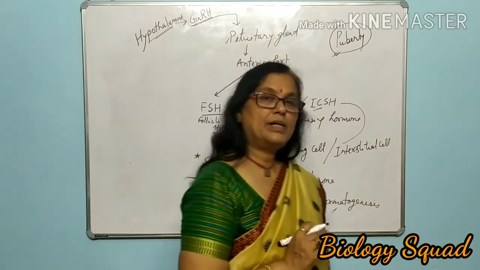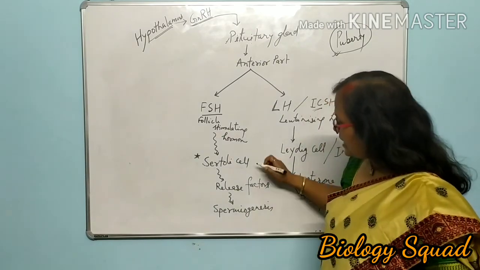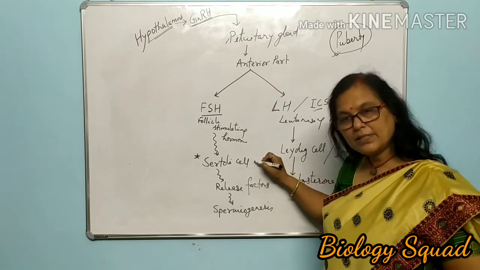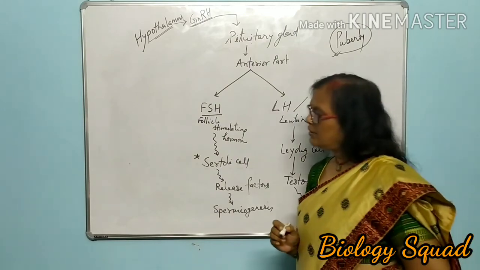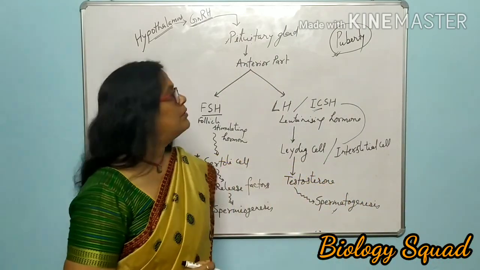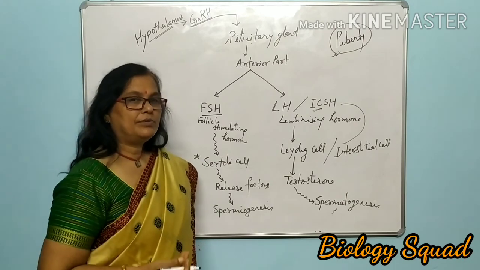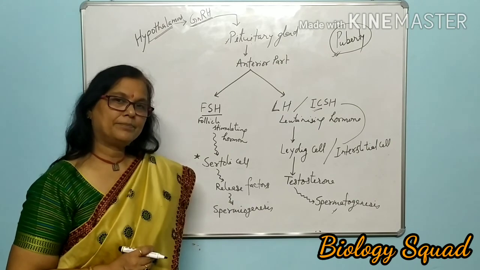The final stage of maturation of sperm is spermiogenesis, and it is regulated by some factors which are released by the Sertoli cell under the influence of follicle stimulating hormone. So this is about the hormonal control on spermatogenesis in the testis. This is very, very important.